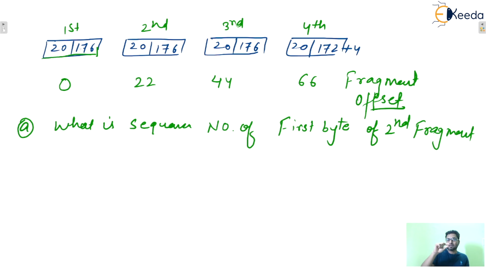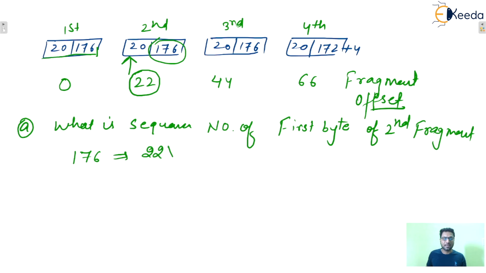So these will be sequence numbers from 0 to 175, isn't it? Now next, the first byte of the second fragment will have sequence number equal to 176, isn't it? So 176 will be the answer, and this is calculated by multiplying the fragment offset by 8, so you get 176. That will be the sequence number of the first byte of the second fragment.